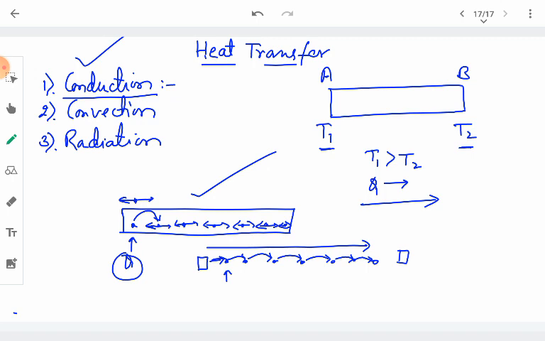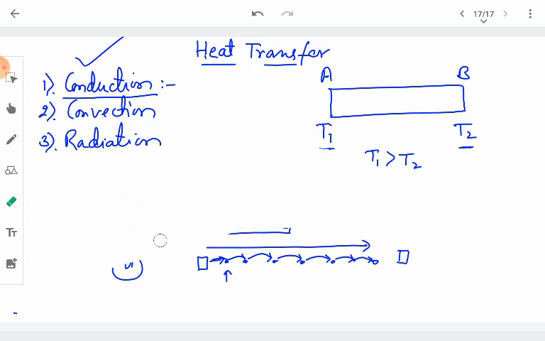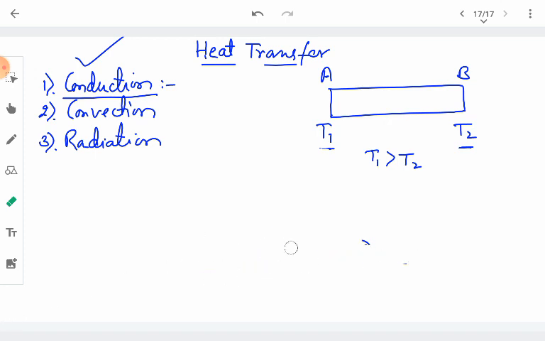Okay, we can think about this example here, which is important to understand and define a very important term. One thing is clear, that transfer of heat will always take place from the point which is at higher temperature to a point which is at lower temperature.